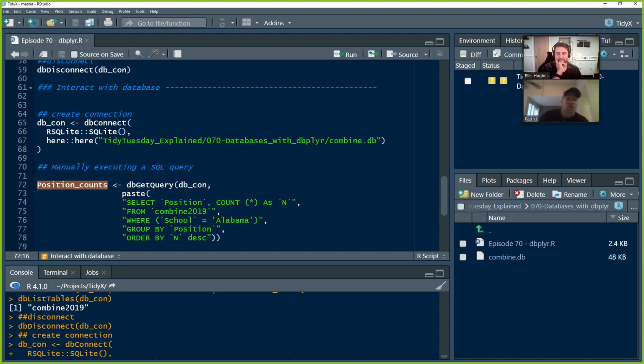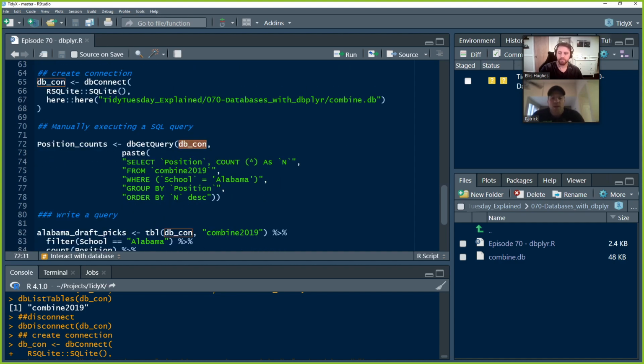So here we're going to create a query that returns this position counts data frame. We use the db get query function. It does exactly what it sounds like: database get query. We make sure, again, as Ellis said, we're always using that same connection because that's basically telling us we want to hit that database. And we write our SQL query in.